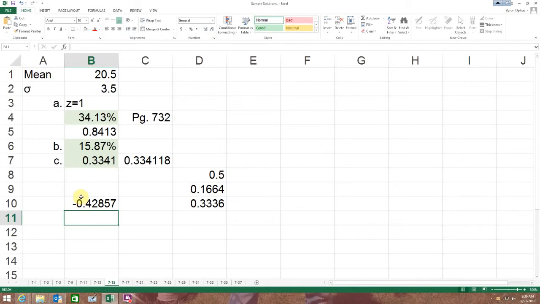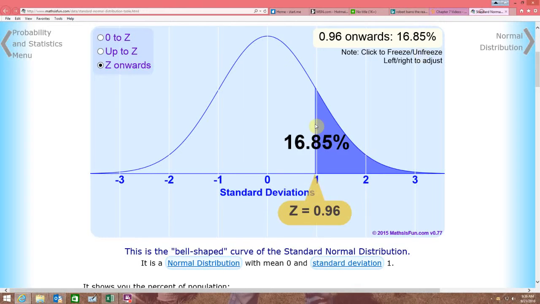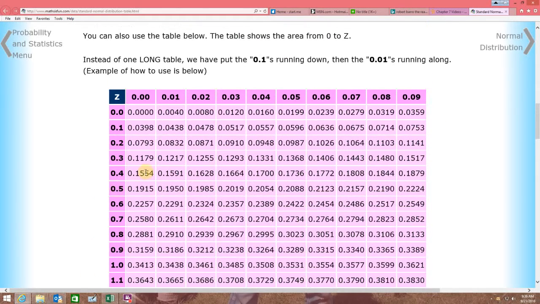Wow, that's kind of an oddball number, isn't it? Minus 0.42857. Well, let's go find that then in my z table. So 0.42, was it 0.4289? So I'm going to be closer to 0.43.